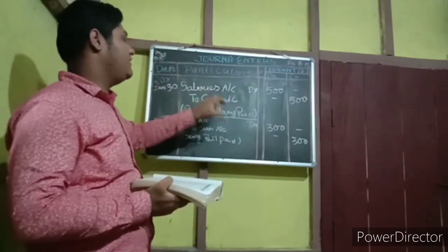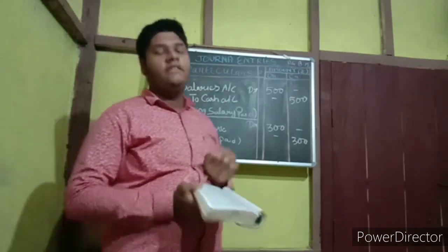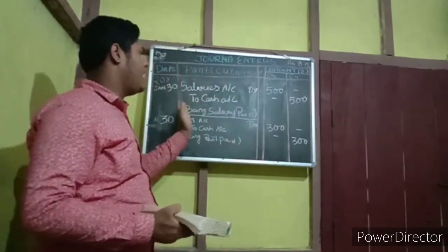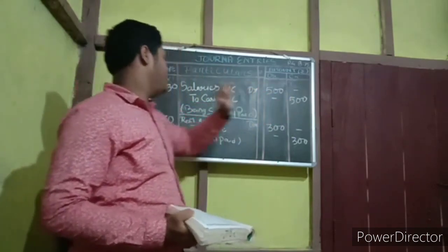Now the cash. What is cash? Cash is a real account. And what is the rule for real account? The rule for real account is debit comes in, credit goes out. We are giving the cash, means cash is going out. So that's why cash account credit. So 500 being salary paid.